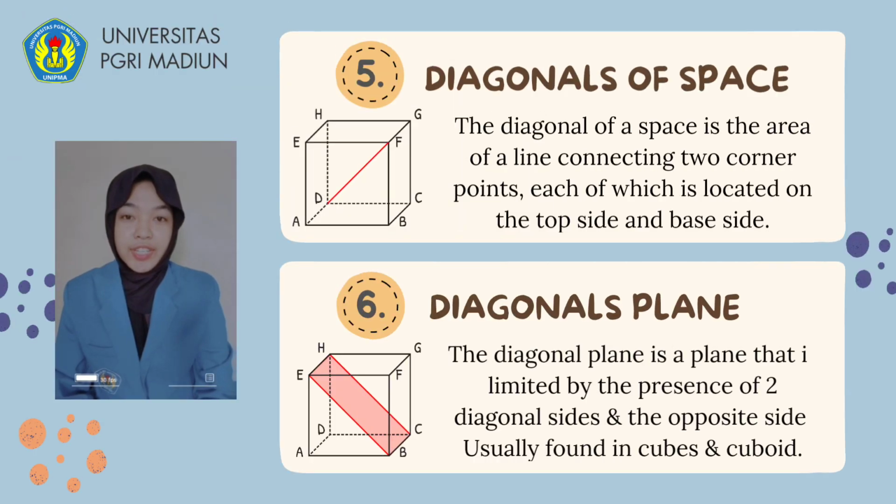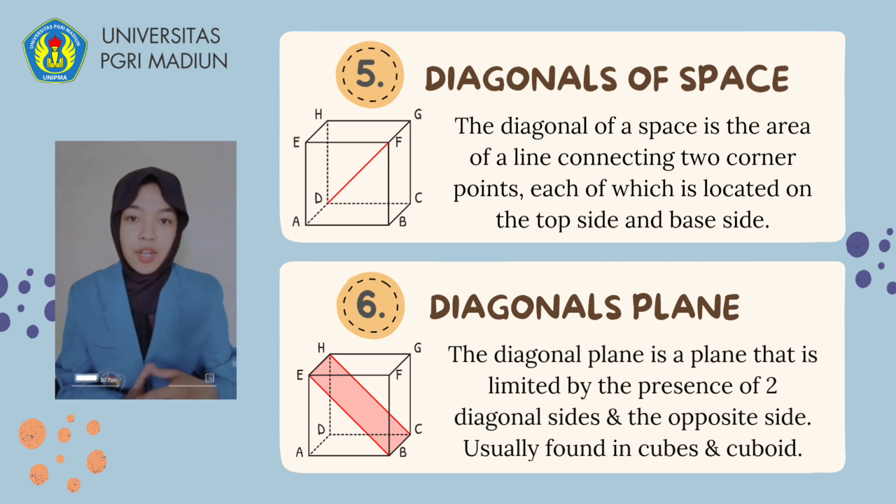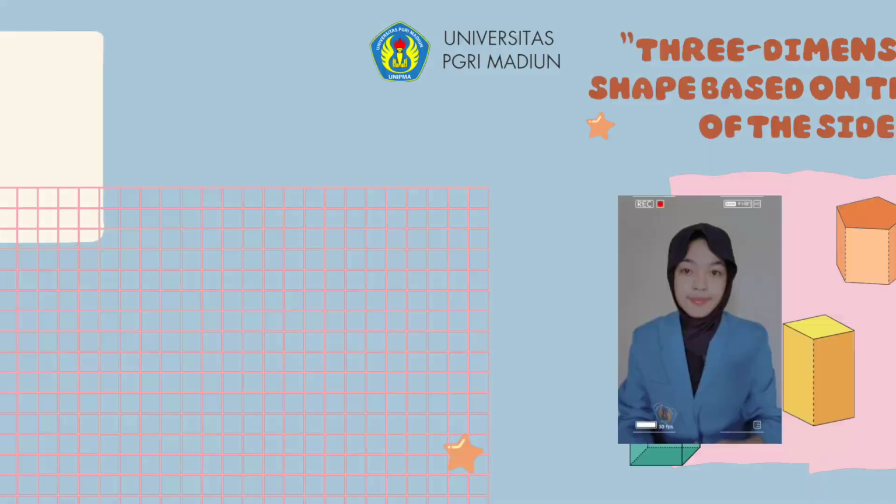Fifth, diagonal of space. The diagonal of a space is a line connecting two corner points, each of which is located on the top side and base side. Sixth, diagonal planes. A diagonal plane is a plane bounded by two diagonals of sides and two opposite ribs. Usually found in a cube and cuboid.